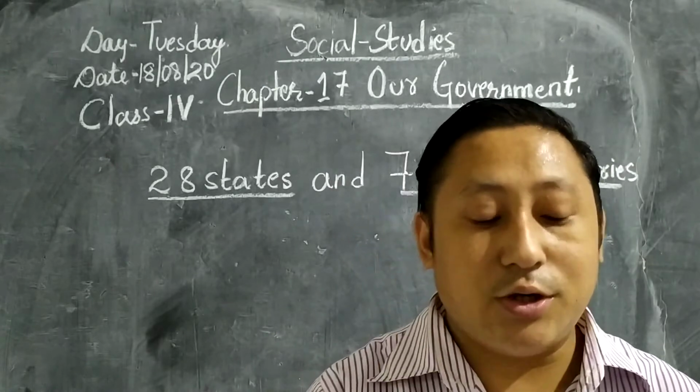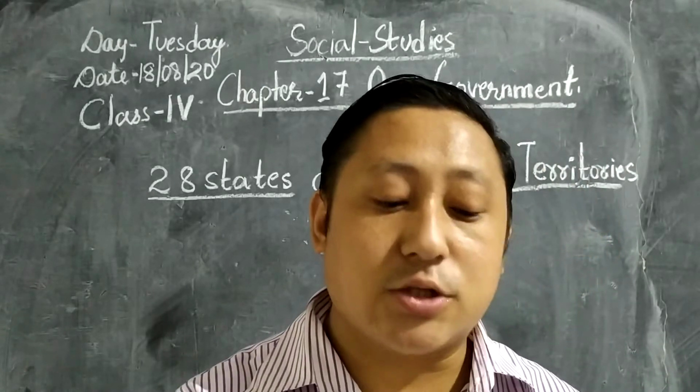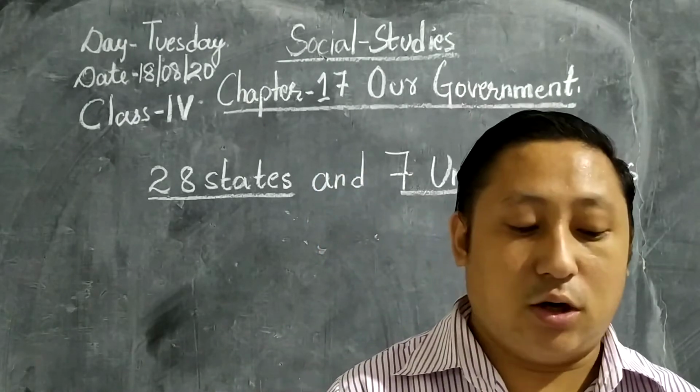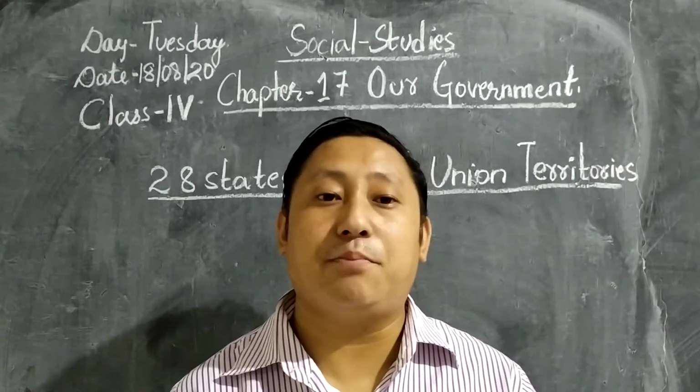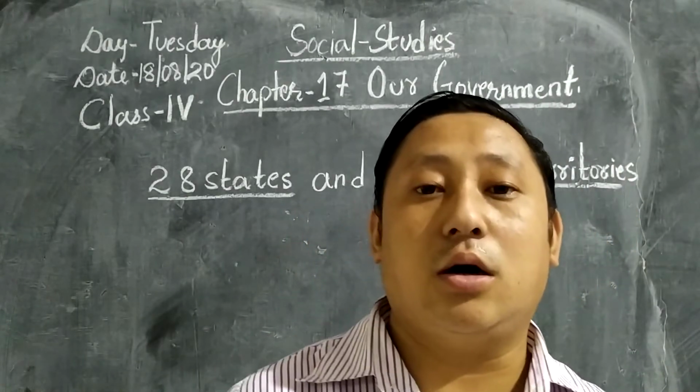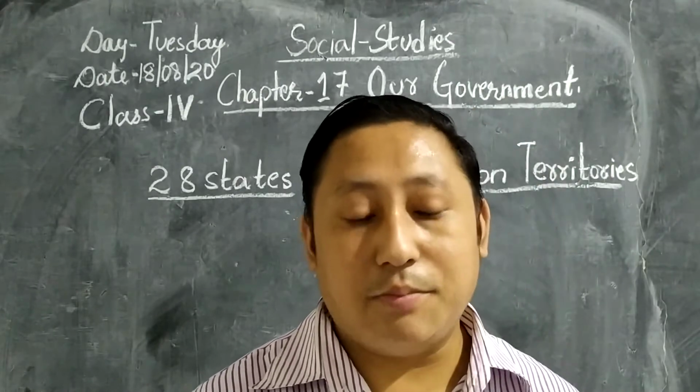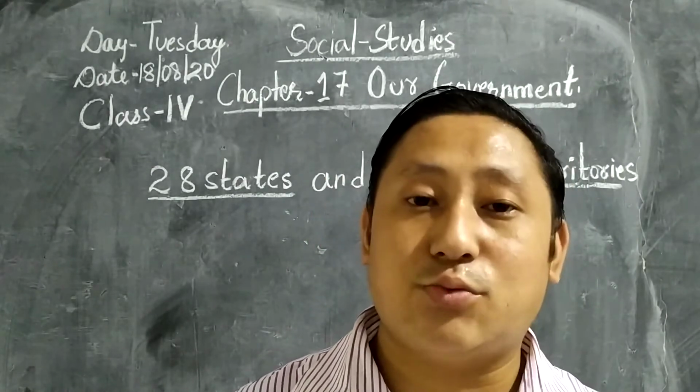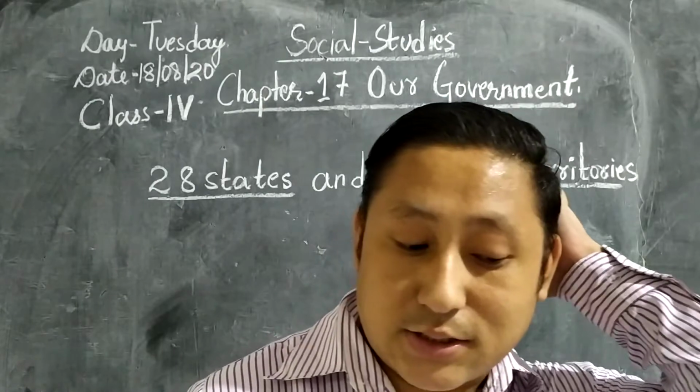Did you get it? During an emergency, the central government provides all kinds of help to the state government. So if there is any kind of problem in the state government, the center provides all the necessary things needed by the state government.